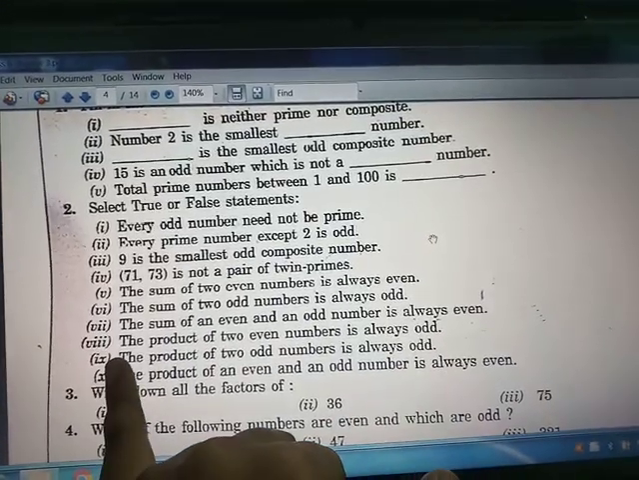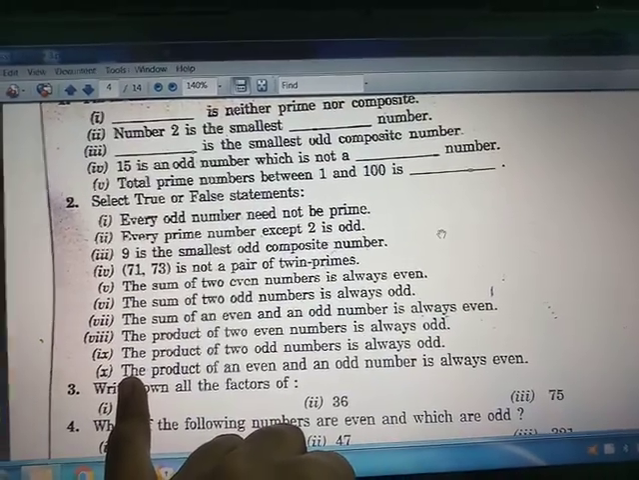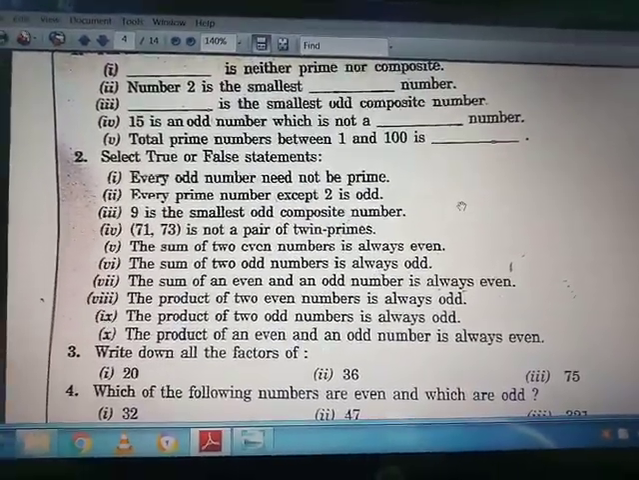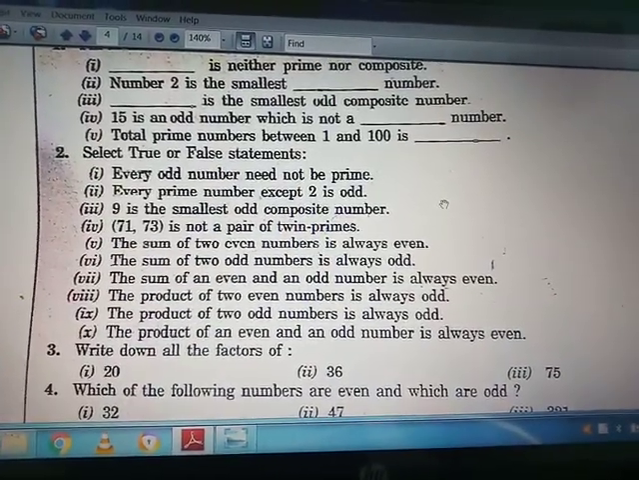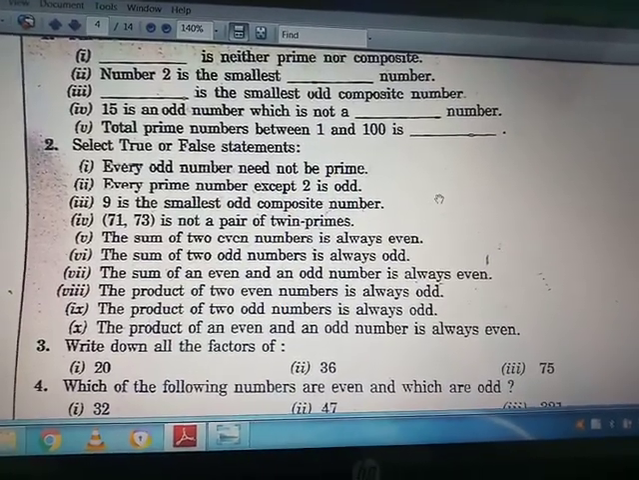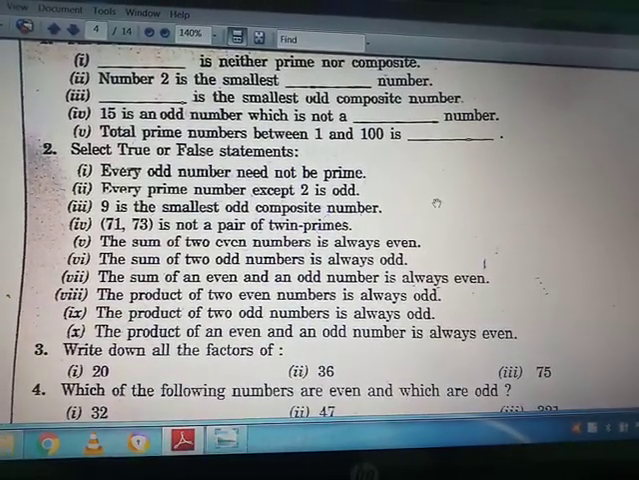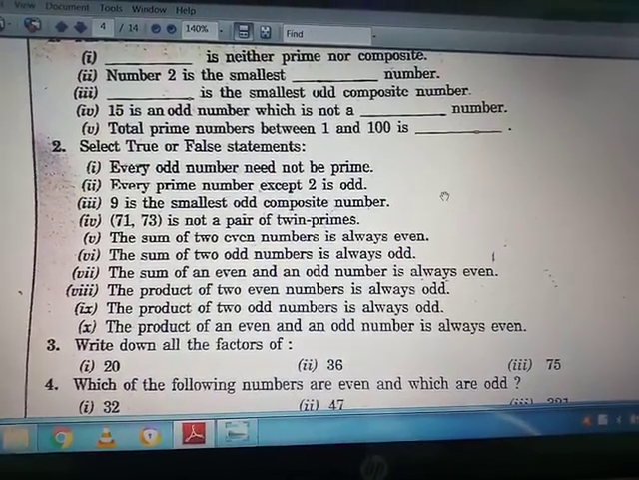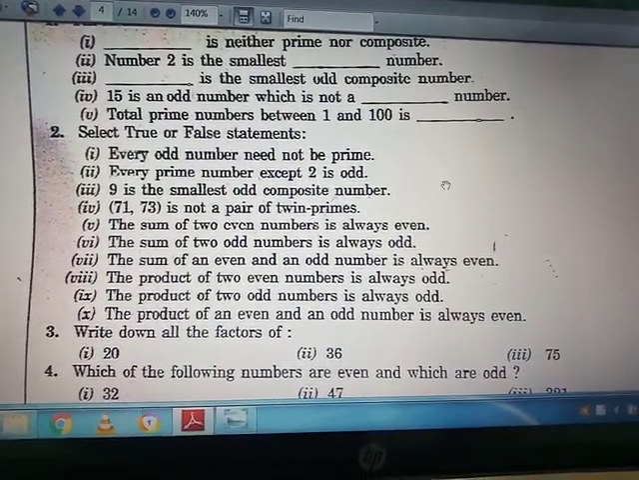Now the ninth statement: the product of two odd numbers is always odd. Yes, this is right, because 3 multiplied by 5 gives 15. 3 is odd, 5 is odd, and 15 is also odd. So the ninth one is true. Now the tenth: the product of an even and an odd number is always even. Taking an example, the even number is 4 and the odd number is 3. 4 threes are 12, and 12 is even. So the tenth statement is true.